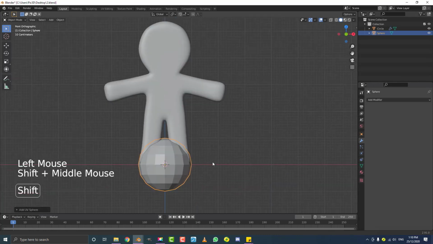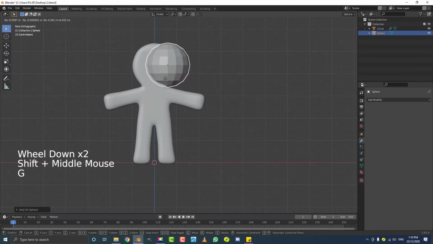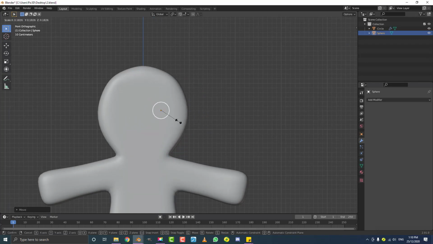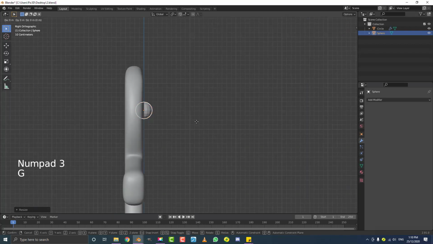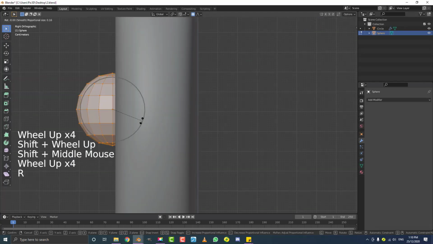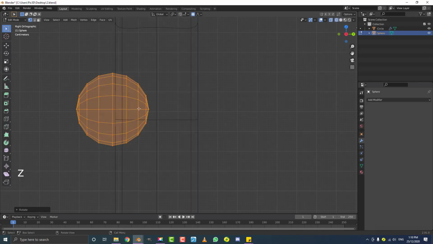Just drop this down again and now grab this UV sphere in your front orthographic view, hit G, move it to your head here and then hit S to scale it down to whatever size you want, and then just click. Go to your right orthographic view by hitting 3 and then go G, Y and move it forward. Tab into edit mode, and with all of this geometry selected, we're going to go R90 in the right orthographic view so the rotation is changed.